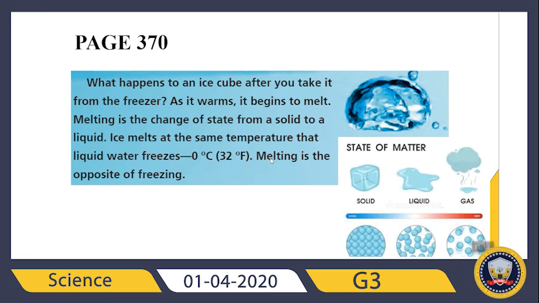So, what does it say? Melting is the opposite of freezing. Because of this, at 0 degrees Celsius, ice starts to melt. So, ice becomes liquid water, and liquid also becomes ice at 0 degrees Celsius. So, please underline these two sentences because they are important. 0 degrees Celsius is so important for solids and liquids.